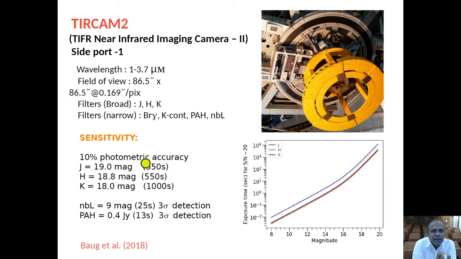So as you can see, we are able to get good enough sensitivity using this telescope and instrument system. In fact, for 10% photometric accuracy, at J band we are able to reach 19 magnitude in 550 seconds, at H 18.8 magnitude, and at K 18 magnitude in 1000 seconds. And not only that, close to 3.2 micron we are also able to have detection at these extreme near IR wavebands.